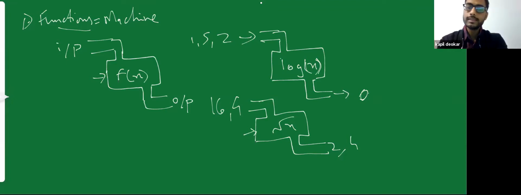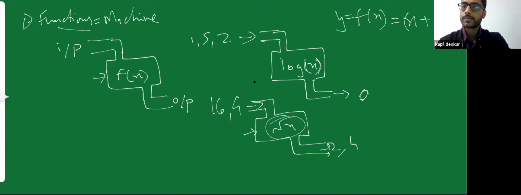So what is a function basically? A function is going to take some input, perform some operation, and give you some output. So I can say that y is equal to a function of x, which is equal to some equation, like x plus 1. In this particular case, if I put x equal to 1, what is going to happen to the value of y? y is equal to 1 plus 1, which is 2.